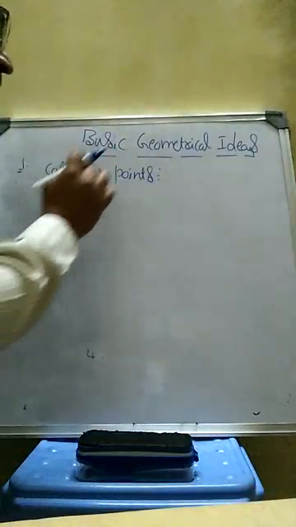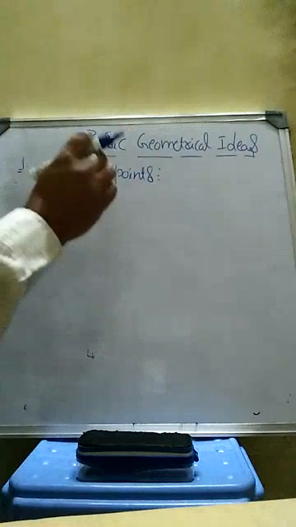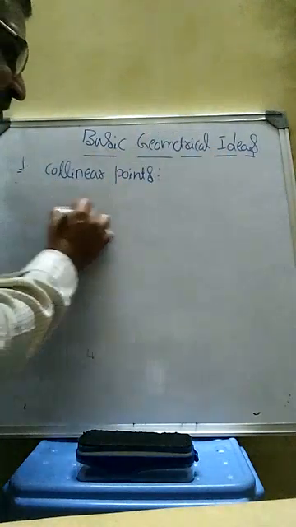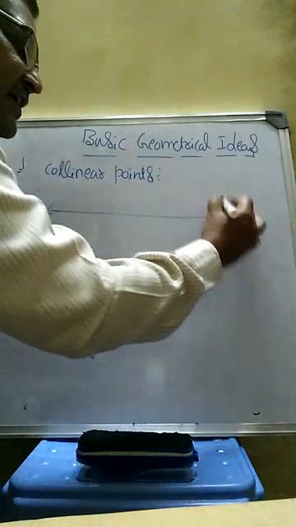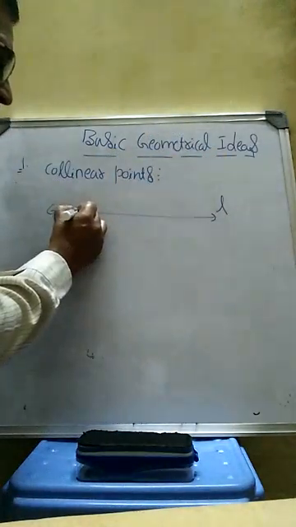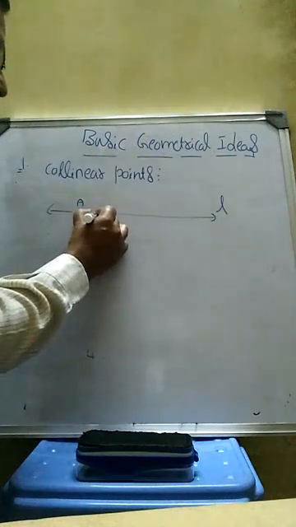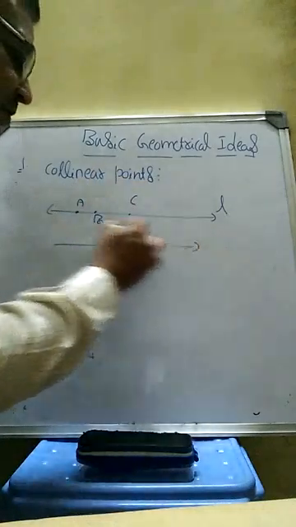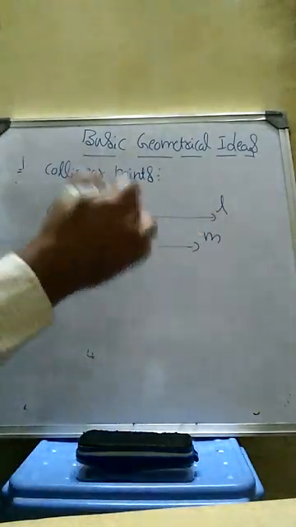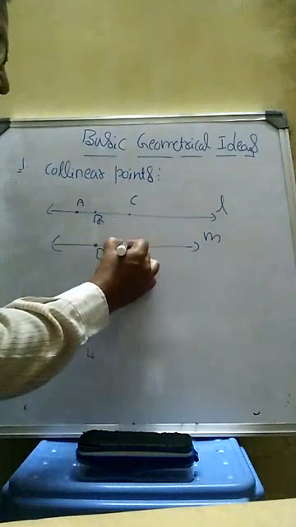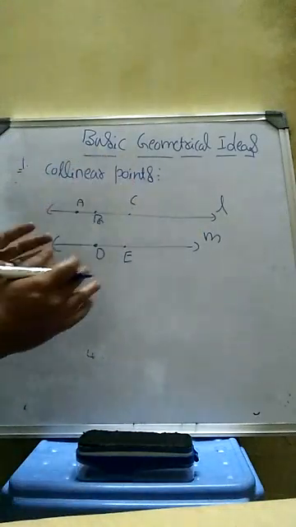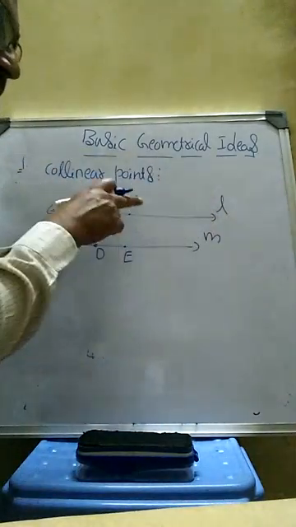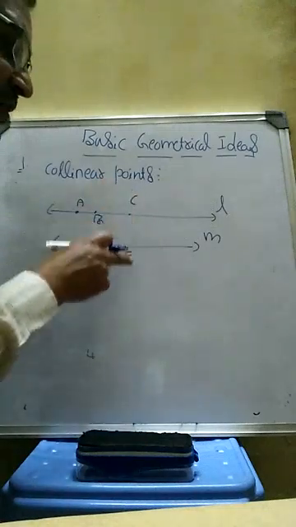And the first one is collinear points. Collinear points means the points which belong to the same line are called collinear points. That means let L be a line. On this line A, B, C are the points, and one more line M. On this line M, D, E are the points. So see here, the points A, B, C belong to L, and the point D belongs to M. D does not belong to L here. A, B, C do not belong to M here.